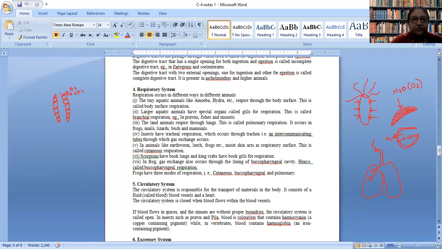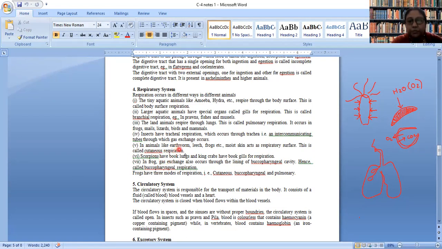In case of lower organisms like earthworm, leech, frogs, the moist skin is full of blood vessels. The moist skin acts as a respiratory surface. This type of respiration is called cutaneous respiration.